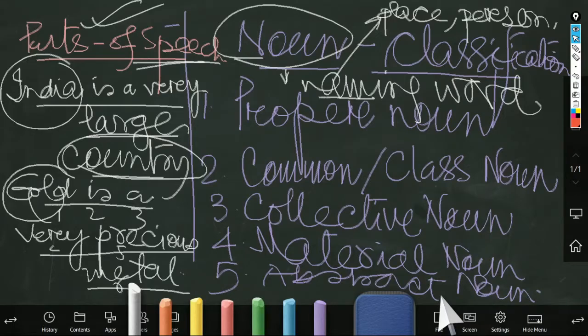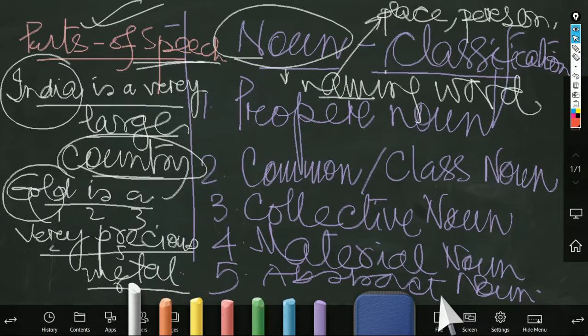Suppose you have written: I have seen a crowd in the street. That means the crowd actually refers to what? A group of people. So that is also a noun, because it refers to a name. It refers to the name, but this is a group or a cluster. Therefore, it will be named a little differently.